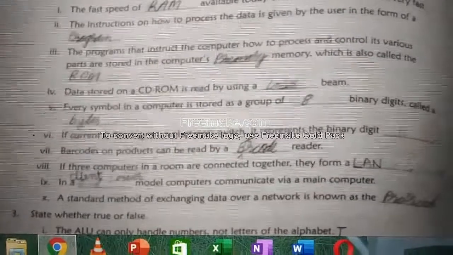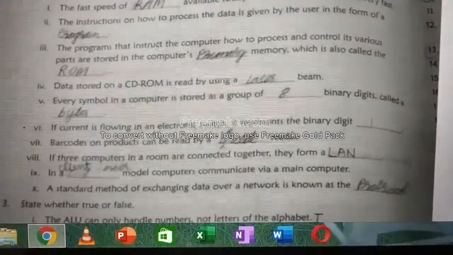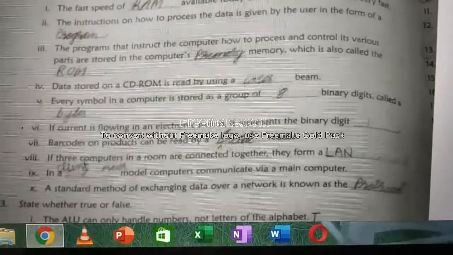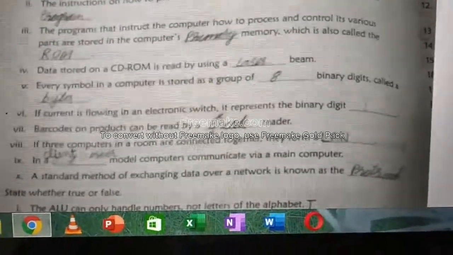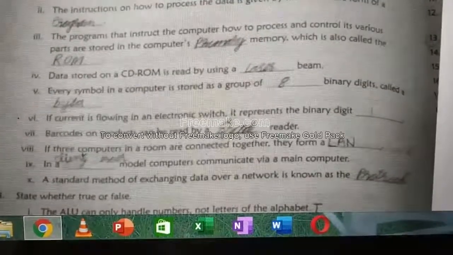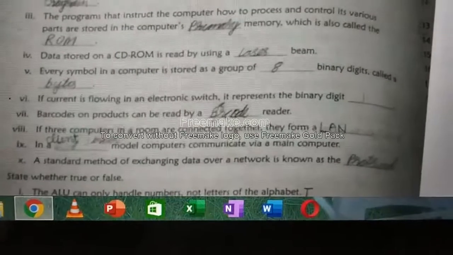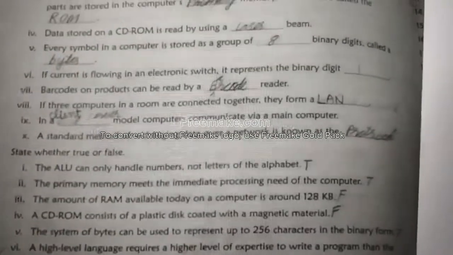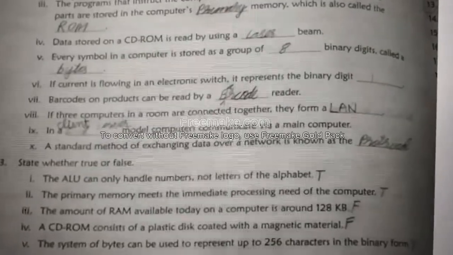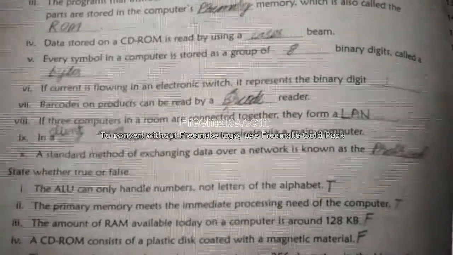Laser beam. Every symbol in a computer is stored as a group of 8 binary digits called a byte. If current is flowing in an electronic switch, it represents the binary digit 1. If current is not flowing, it is 0. Barcodes on products can be read by using a dash reader, barcode reader.